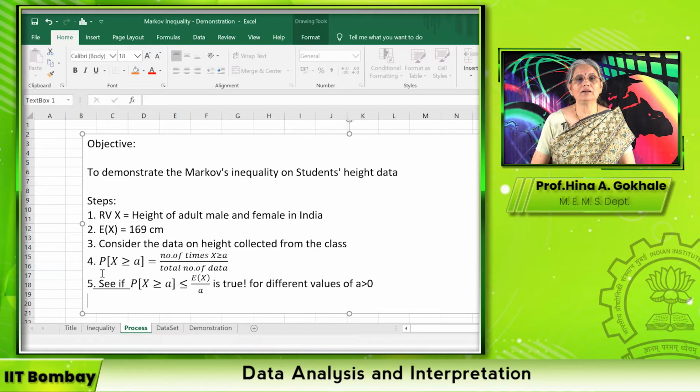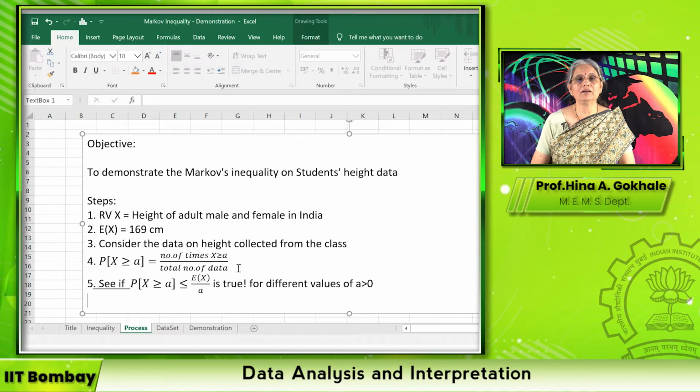Now, we will calculate probability of height greater than or equal to a given value A by taking a ratio of number of times the height exceeds the value of A divided by total number of data.